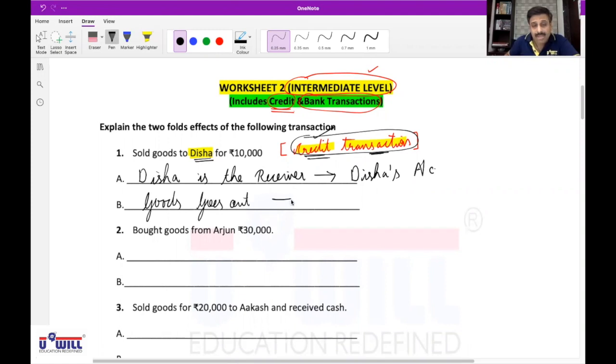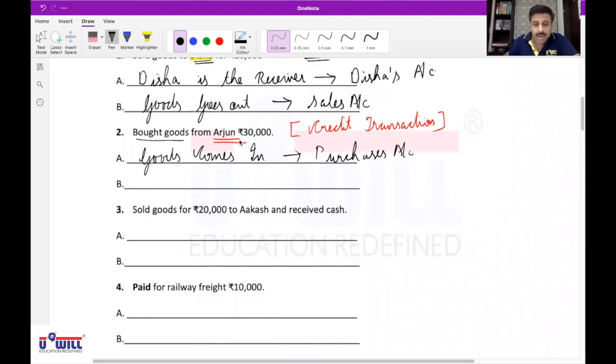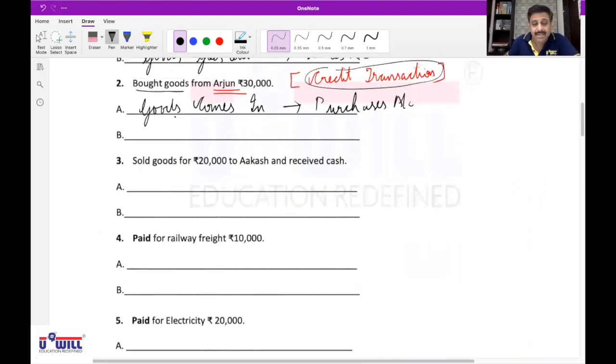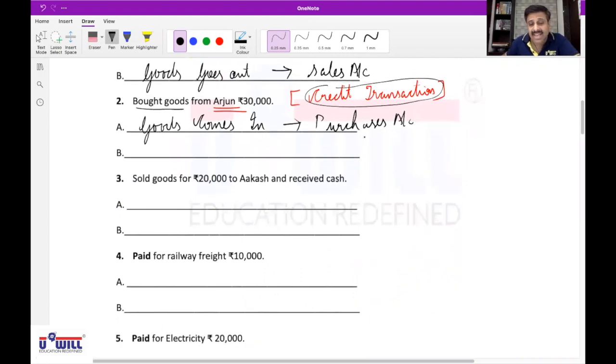Goods goes out. Can I say it affects the sales account? Yes. Okay. Bought goods from Arjun 30,000. Arjun's name is given, which means it's a credit transaction. Now if you ask the first question to yourself, what comes in? Then we get the answer: goods comes in, and that affects the purchases account. Is that clear to everyone?